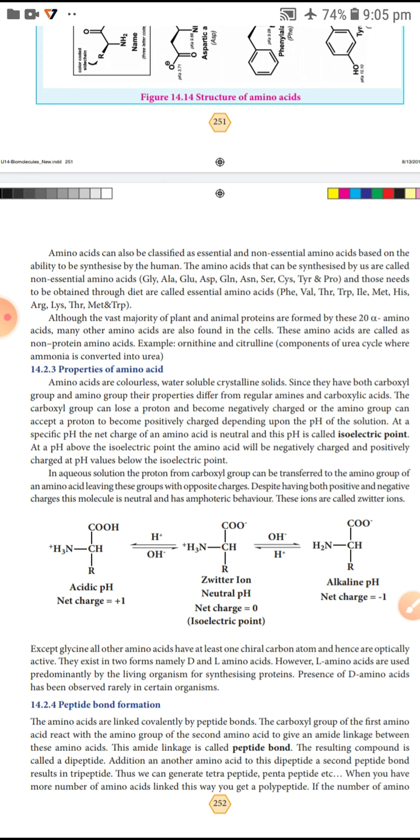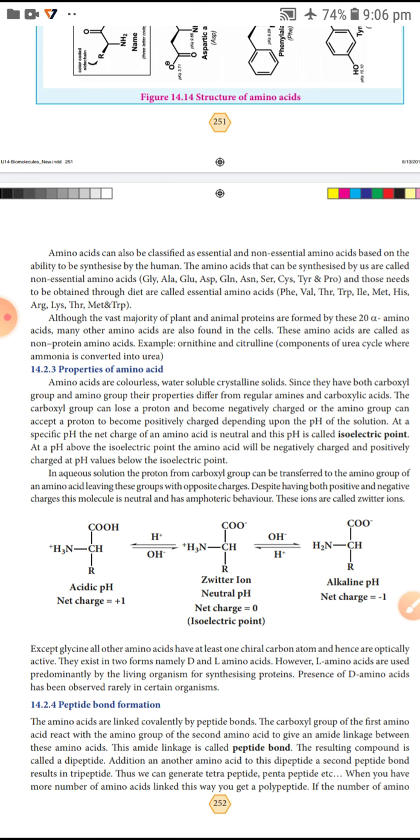Plant and animal proteins are formed by 20 alpha amino acids. One word question: plant and animal proteins are formed by dash amino acids, 20 alpha amino acids. Many other amino acids are also found in the cell. These are called non-protein amino acids, meaning amino acids found in the cells that are not part of proteins. Examples of non-protein amino acids are ornithine and citrulline.